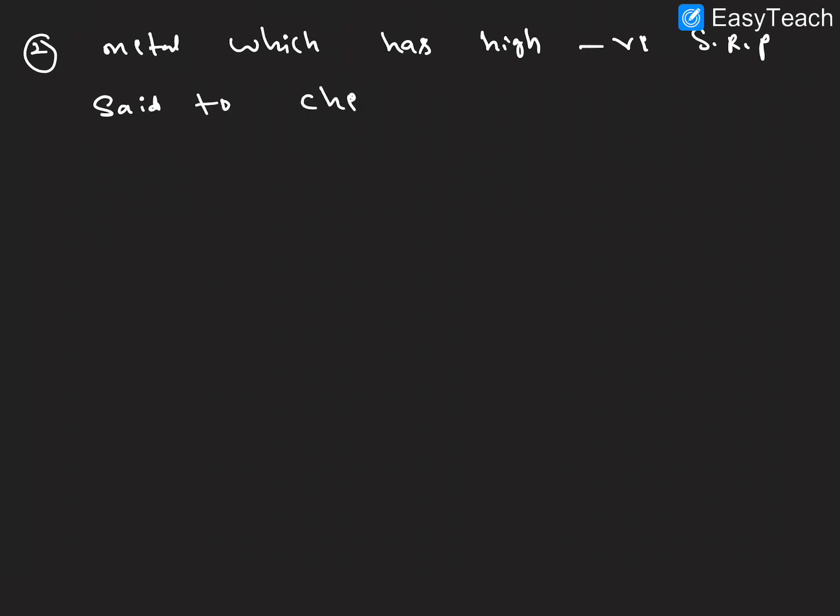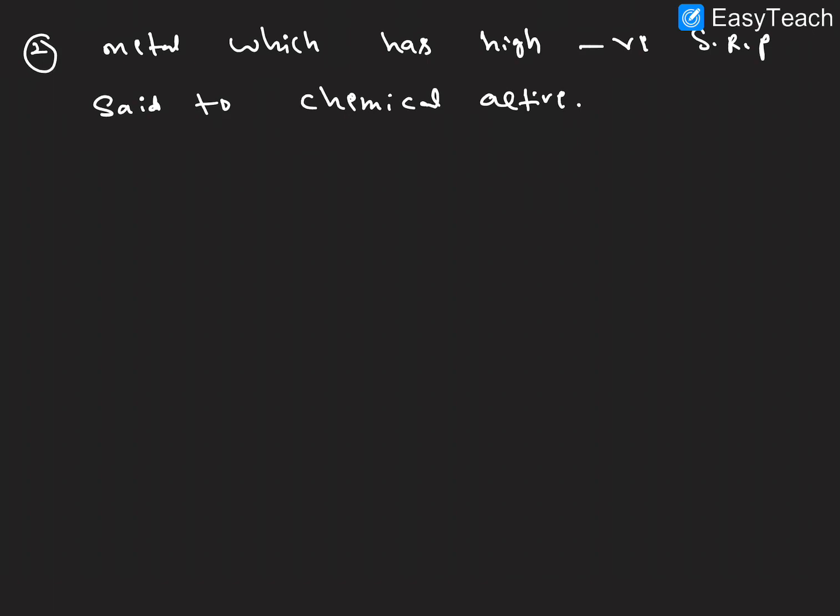Point number 2: a metal which has high negative standard reduction potential value is said to be chemically active. I hope it is very clear.